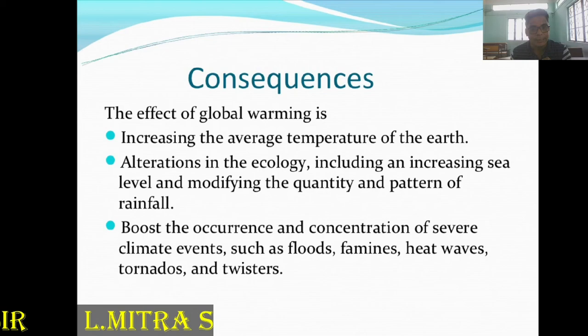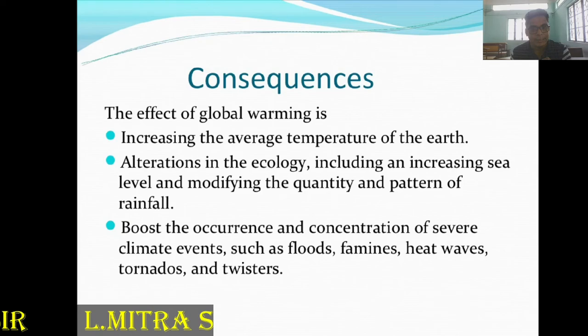You can see how the earth is affected: the coronavirus is also an effect of temperature change and global warming. Mosquitoes, due to the increase in humidity in the atmosphere, also have an effect, and the number of diseases can be seen all over the earth.